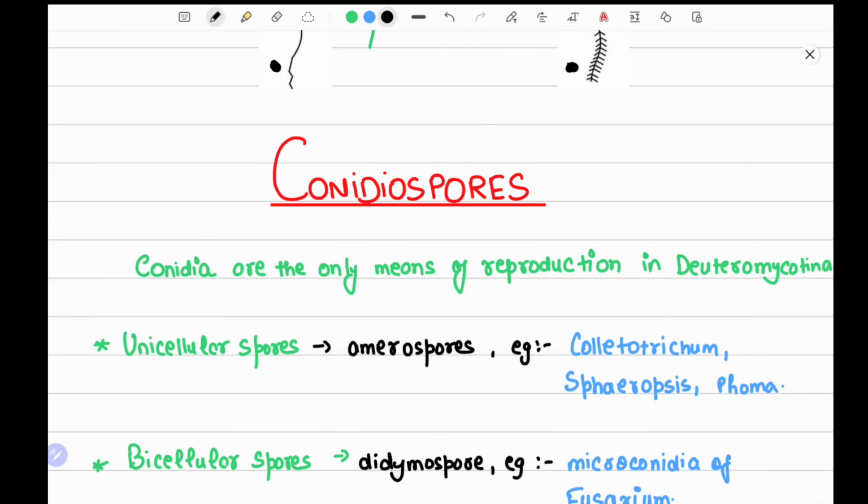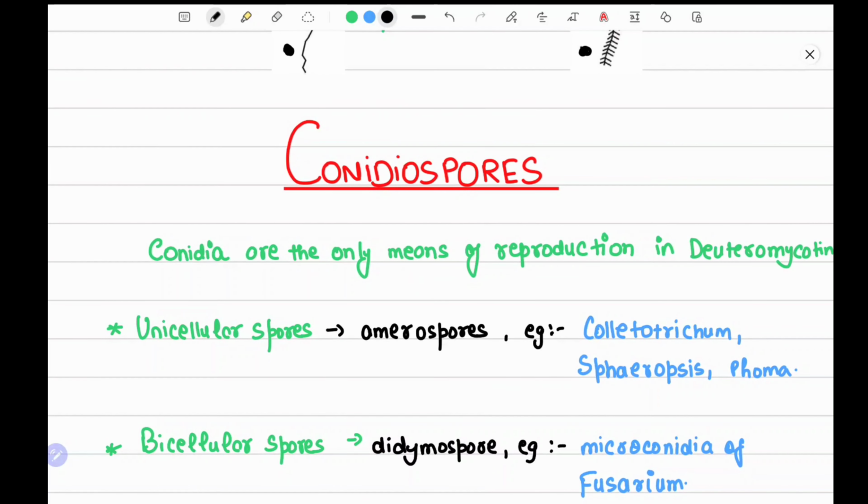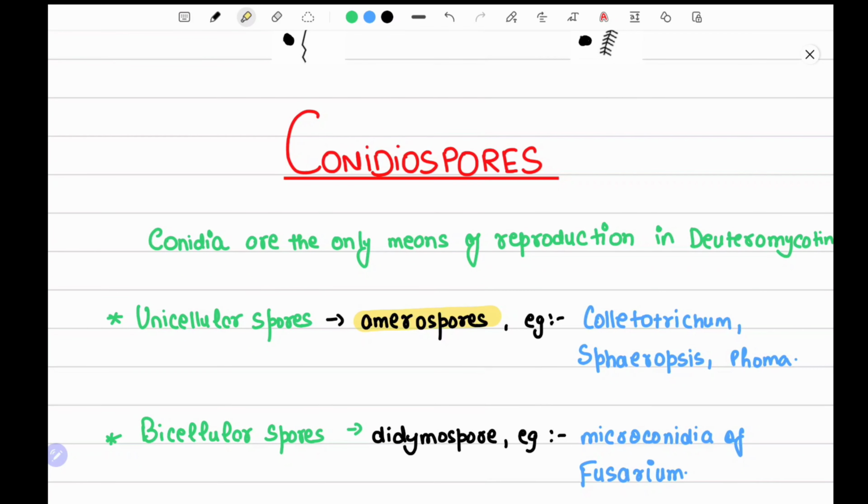Conidiospore. Conidiospores, I've told you earlier, conidia are exogenously borne on a conidiophore or on a stalk. There are various types of conidiospores based on shape. You will see various types of shapes. First is the unicellular spore. Unicellular spores are also known as amerospores. It's one word for unicellular spores: amerospores.